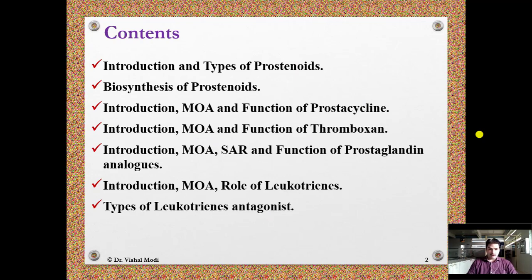In today's video, I am going to discuss briefly about the introduction and types of prostanoids, biosynthesis of prostanoids, introduction, mode of action and function of prostacyclin, introduction, mode of action and function of thromboxane, introduction, mode of action, SAR and function of prostaglandin analogues, introduction, mode of action and role of leukotrienes and types of leukotrienes antagonists.